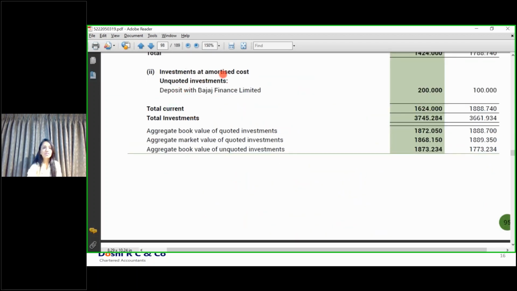Next, investments, unquoted investments, deposit with Bajaj Finance Limited. Now it is a deposit. You are going to receive interest. You are going to receive your principal portion. So your SPPI test is getting met. You are going to wait till the end of the tenure. That is why even your hold to collect is getting met. And since both the conditions are getting met, it is amortized cost.